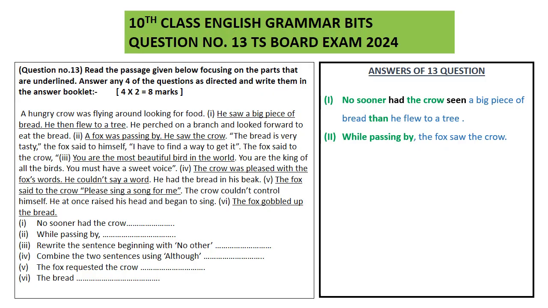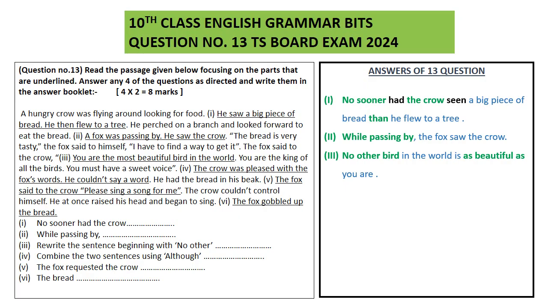So when you are using no other, it is converted into a positive degree. You see the answer. So here it will be no other bird in the world is as beautiful as you are. Got it everyone? So the most beautiful we have converted by using no other bird in the world is as beautiful as. Please understand.